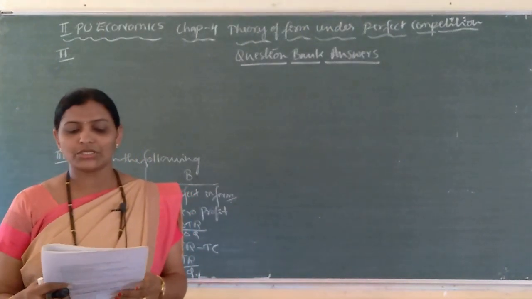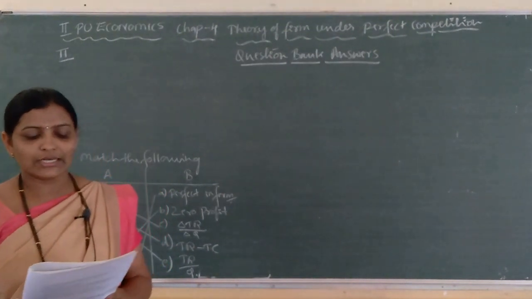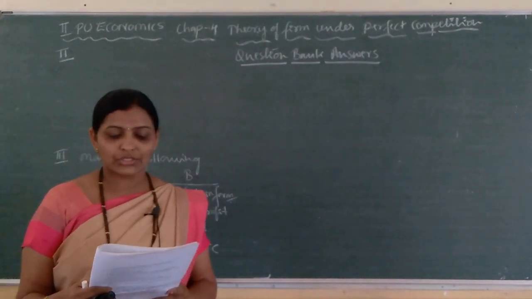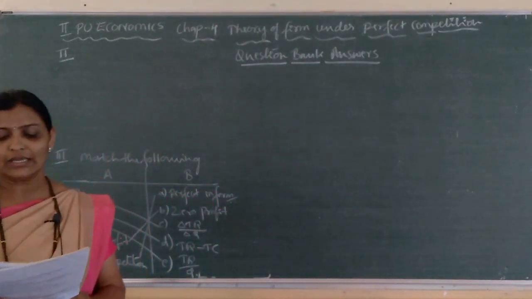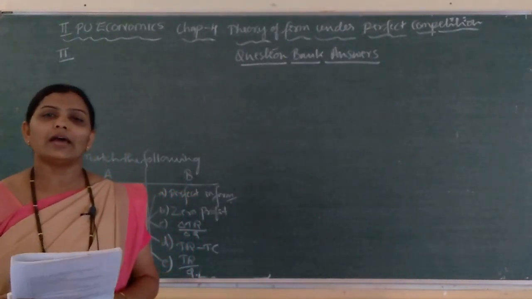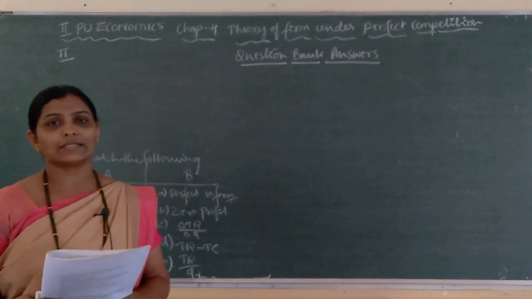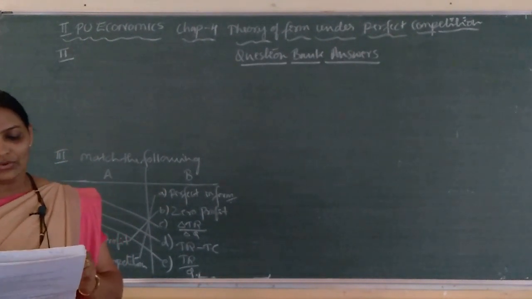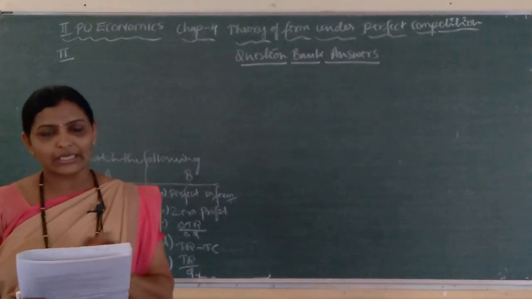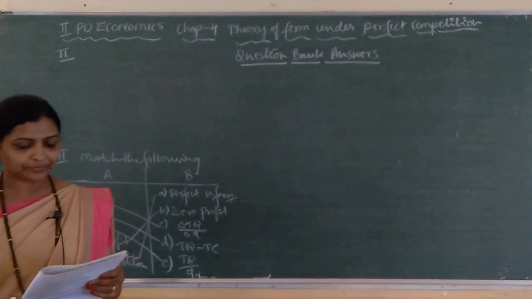In a perfect competition, each firm produces and sells: A. heterogeneous products, B. homogeneous products, C. luxury goods, D. necessary goods. So, what is the meaning of perfect competition? It is a market where large number of buyers and sellers buy and sell homogeneous products at a uniform price. So, you will get the answer in the meaning itself, isn't it? Right answer from the given options is homogeneous products. Option B is the right one.